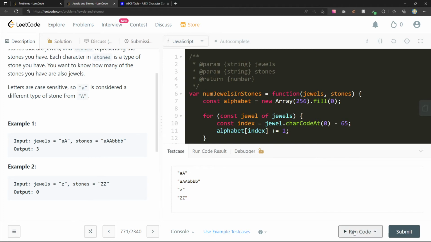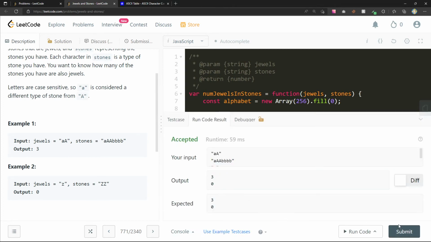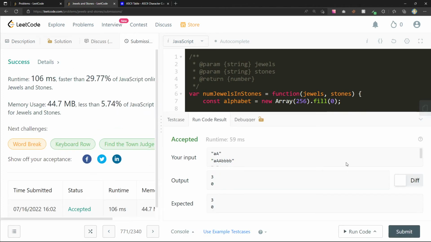3 and 3, 3, 0, 3, 0, 29.77 for the time, 91.82.